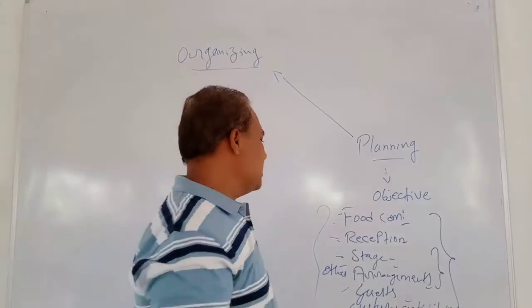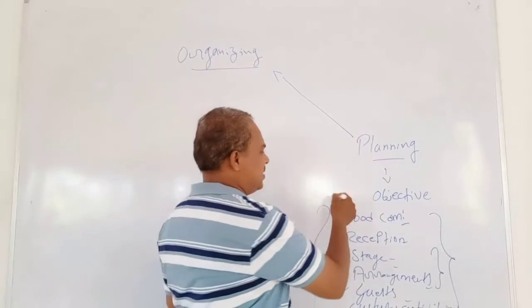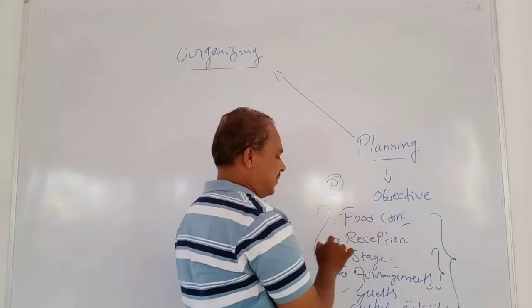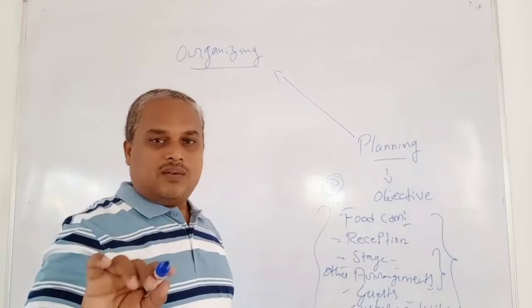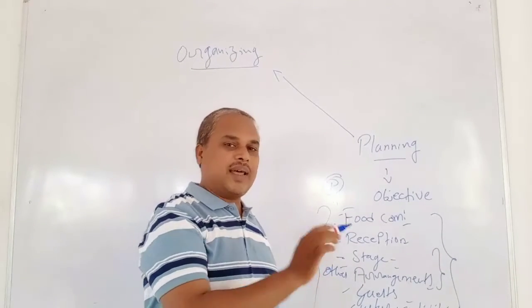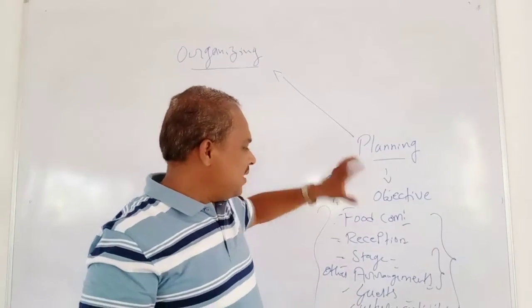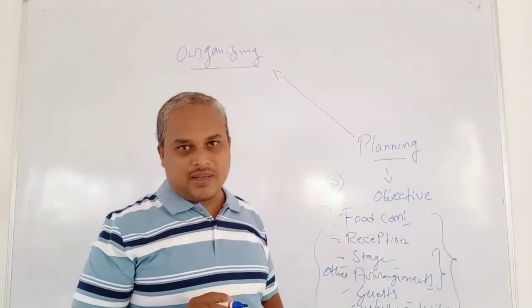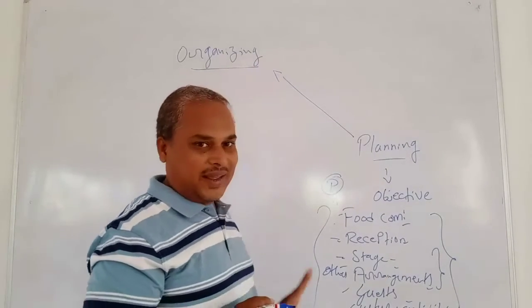Say for example, I have all these committees and one head of the committees, the principal. Every committee has to report to the principal on their work, progress, and the plans they are having, and the principal will monitor all these committees. So this is what actually happens in the process of organizing.